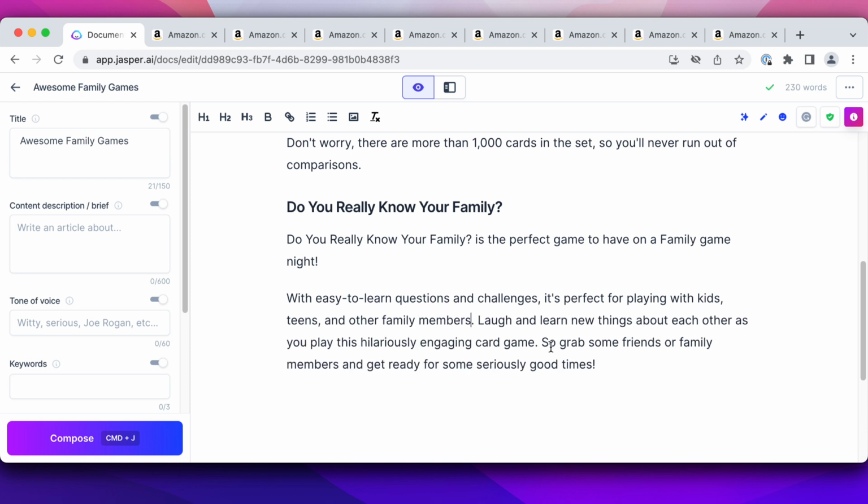Laugh and learn new things about each other as you play this hilarious, engaging card game. So grab some friends or family, and I don't need that.